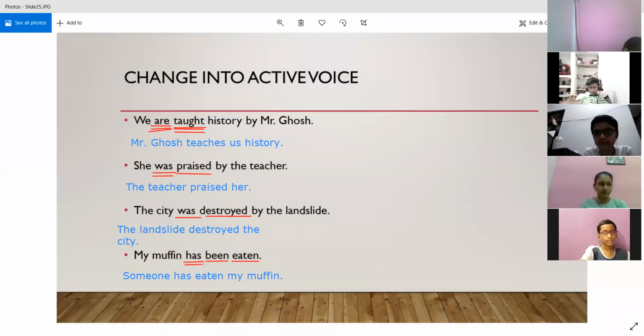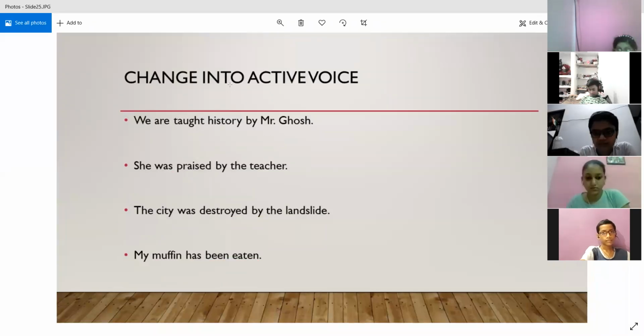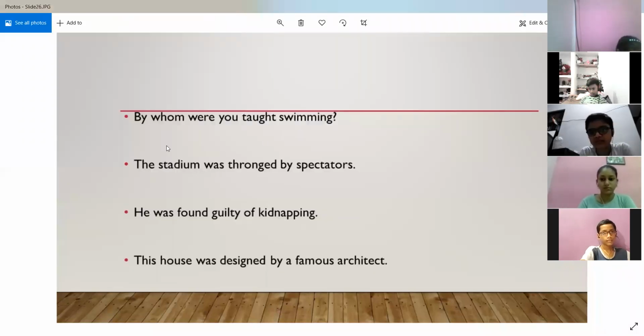Then we could have judged that the sentence is in past perfect. So always the be verb will give us the idea what is the tense of the sentence. All right. Now we move on to the next set of sentences. So now you are getting an interrogative sentence. By whom were you taught swimming? All right, Rishik.